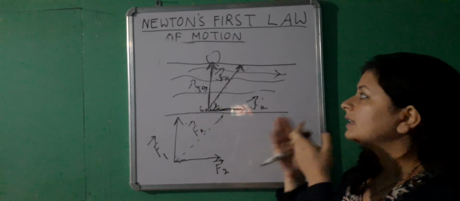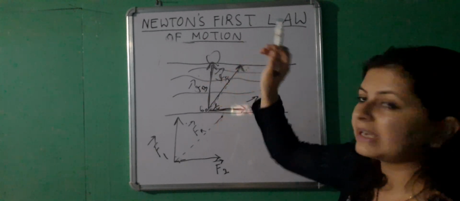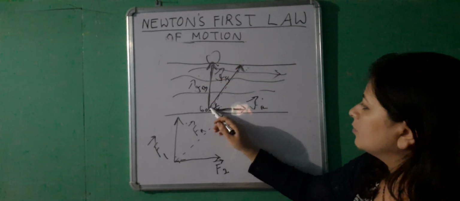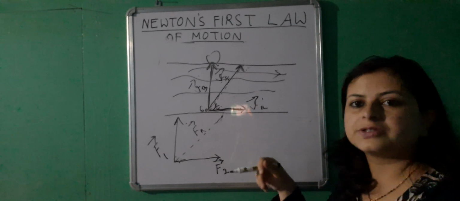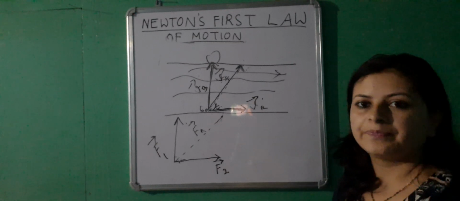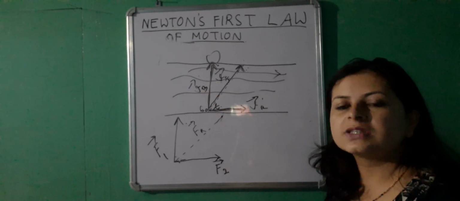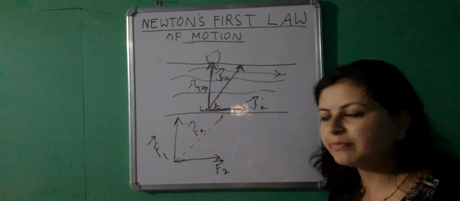But there are two forces acting on the boat. One is the force driven by the engine of the boat, or the oar, whatever is driving the boat, and the other one is the force because of the river's flow. Now these two forces are producing a new force which is in a new direction with a new magnitude.